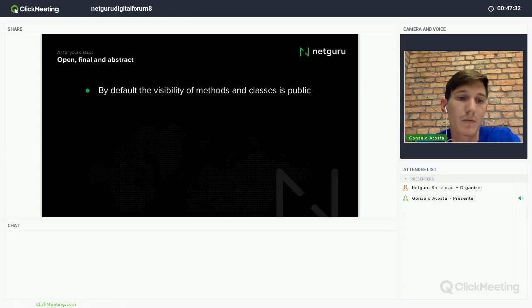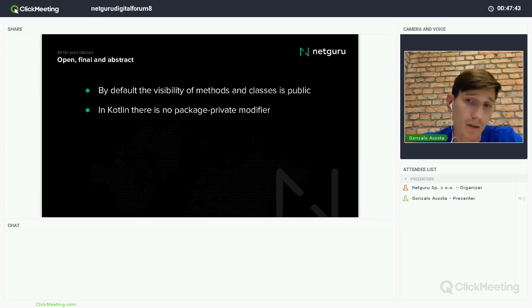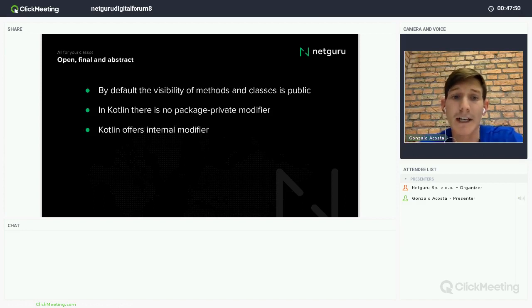So let's talk about visibility a little bit. By default, the visibility of everything is public in Kotlin. Of course, there is no package private modifier in Kotlin. You know that is the default in Java. I have a similar modifier, but it's called internal. The thing that changed is that it's visible only inside a module.